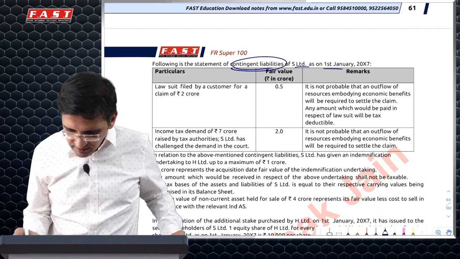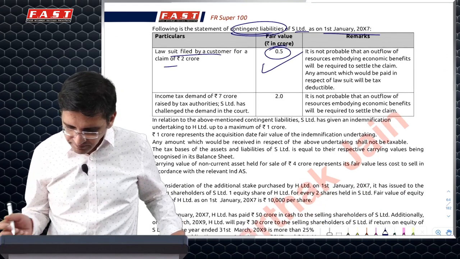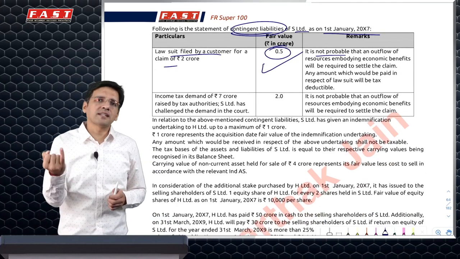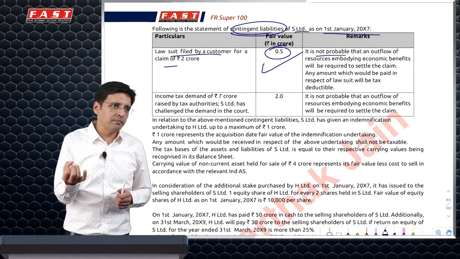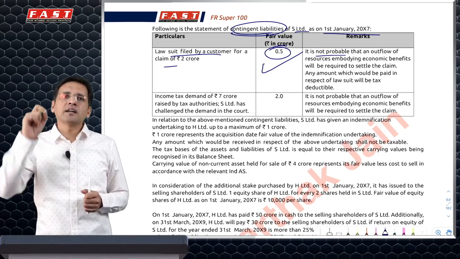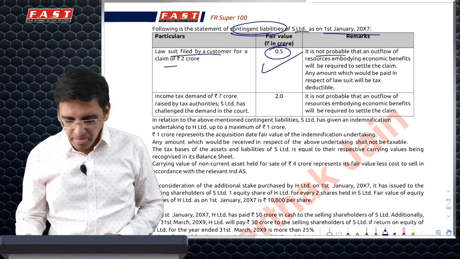Then contingent liabilities of S Limited are given. Lawsuit filed by customer, 2 crore fair value, so we'll consider fair value. Even if it is not probable, there is an exception. Normally, we do not recognize liabilities in the books which are not probable to be paid, and only disclose them as contingent liabilities. But under business combination, even contingent liabilities are recognized in books at fair value. So you'll have to recognize it at fair value.